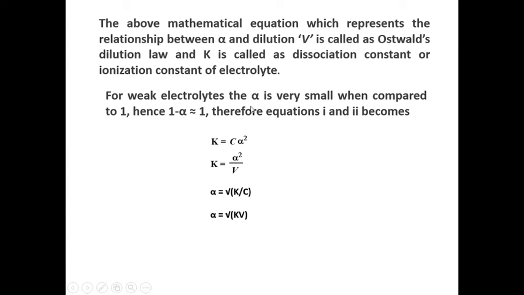But for weak electrolytes alpha is very small when compared to 1, hence 1 minus alpha almost equals 1. Therefore, equations 1 and 2 become K equals C alpha square and K equals alpha square by V. So we are neglecting the denominator 1 minus alpha, and the resulting equations are these two. Or we can even express them in terms of degree of dissociation: alpha equals square root of K by C, or alpha equals square root of K V.